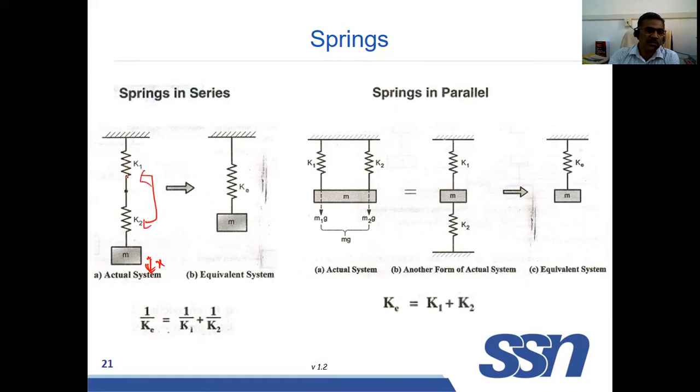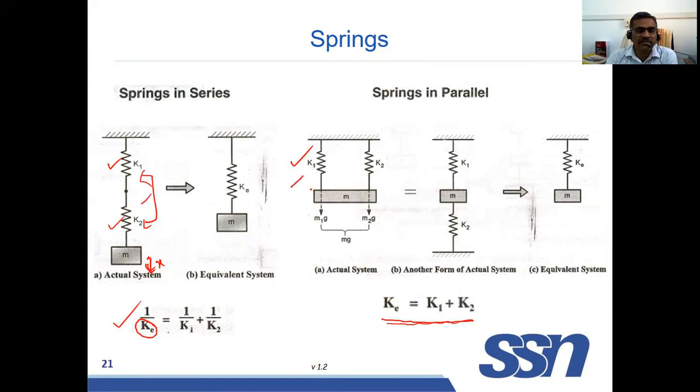When springs are connected in series, to find the equivalent stiffness, we can use this equation: 1 by k equivalent is equal to 1 by k1 plus 1 by k2. Similarly, when springs are connected in parallel, to find the equivalent stiffness, you can use the equation k1 plus k2. So this is series.